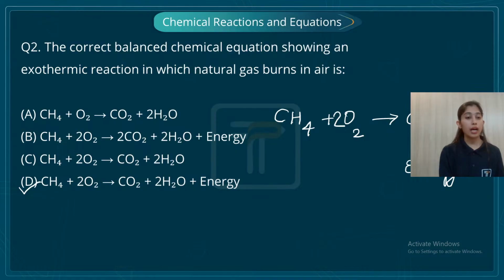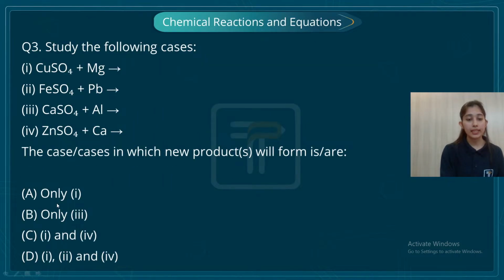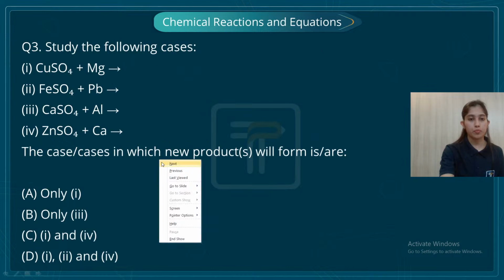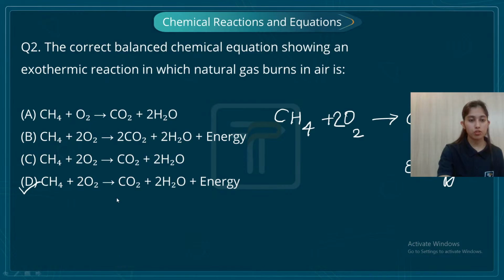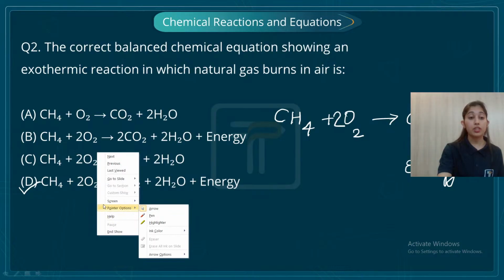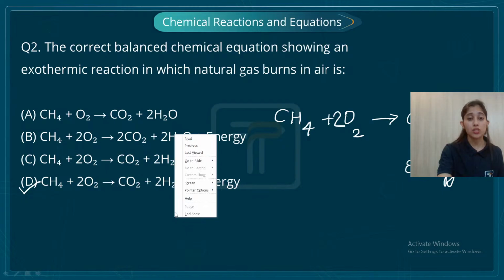Yes, students. Again, I'm going to write the combustion reaction here so that it is clearly visible. So what is happening, students? The natural gas. What is the natural gas? Methane is our natural gas. So when methane, yes, students, give me a moment. Let's first discuss the previous question, right? So what is the previous question saying? That we have to give the correct balanced equation when methane is burning in air.